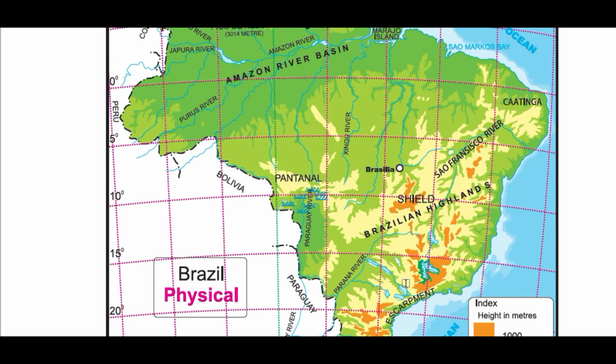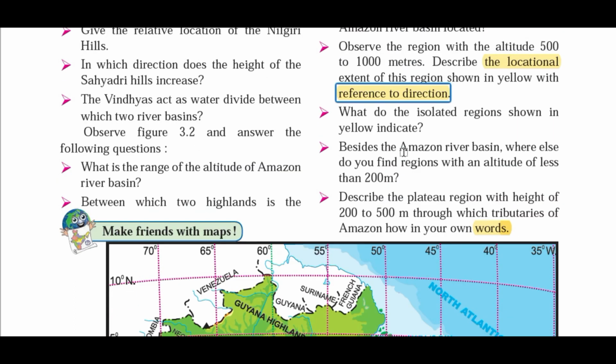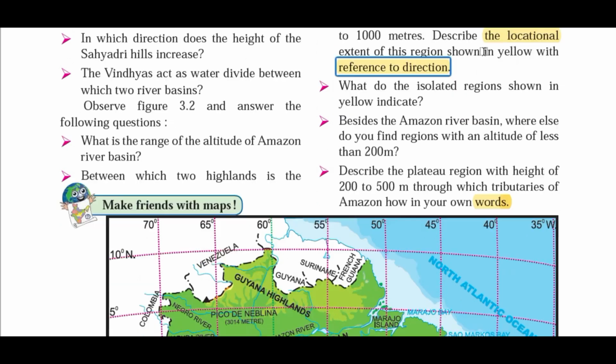So our answer should be this yellow part of the Brazilian highland. It lies in the south and central, south central part of Brazil. So this is a directional question, meaning in which direction, in which part of Brazil: in the south and south central direction. Okay, so that is where it is located.